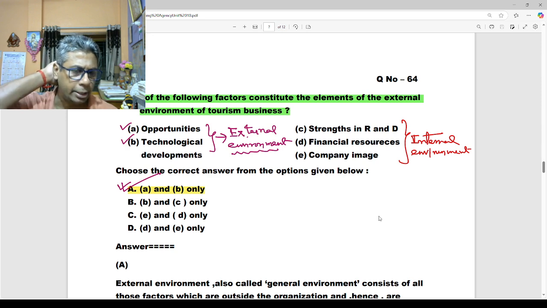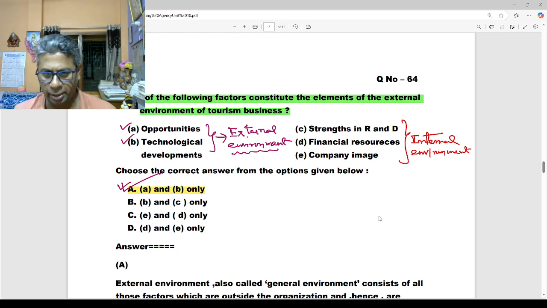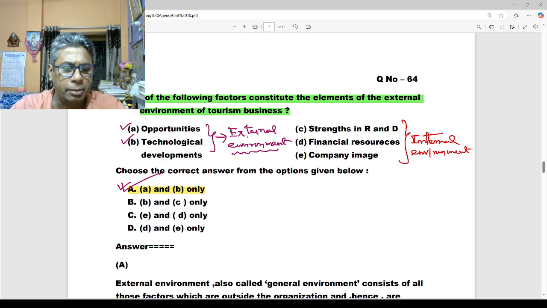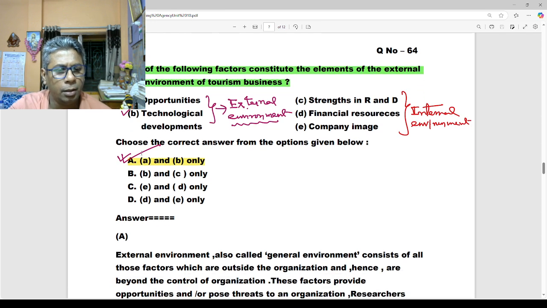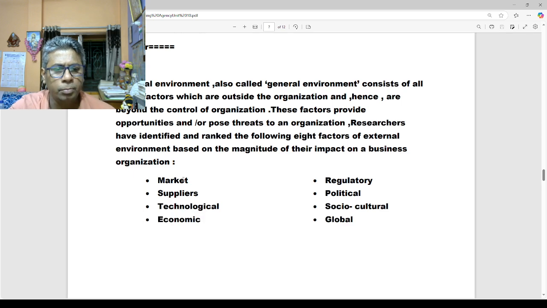Each and every organization has two kinds of environment involved: the external environment and the internal environment. In the case of the external environment, opportunities and technological development are involved. In the case of the internal environment, strengthening of R&D (research and development), financial resources, and company image are involved. So statement A is right. A and B are the correct statements.